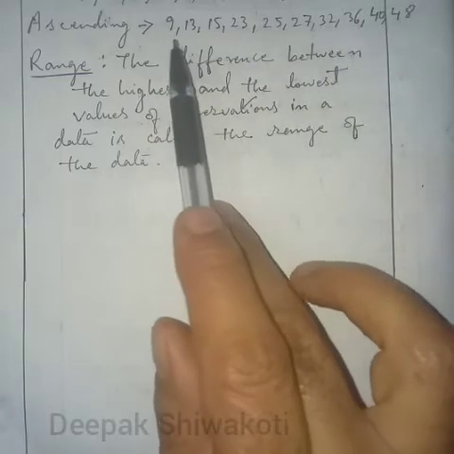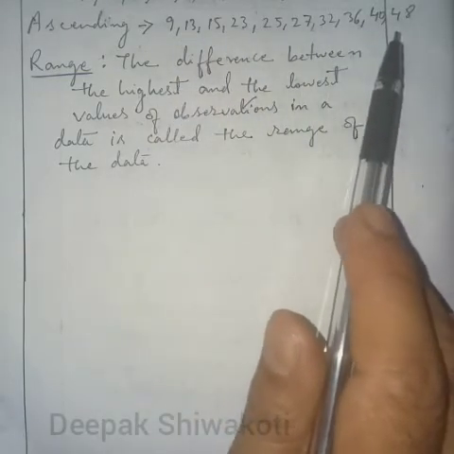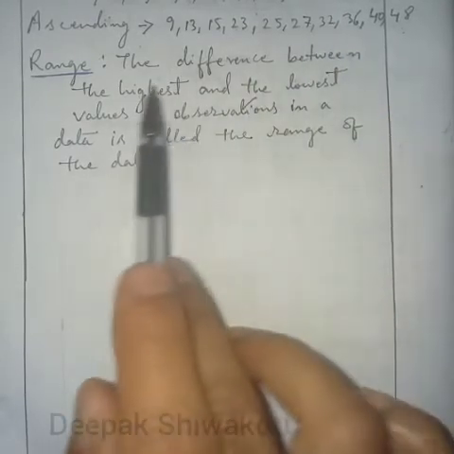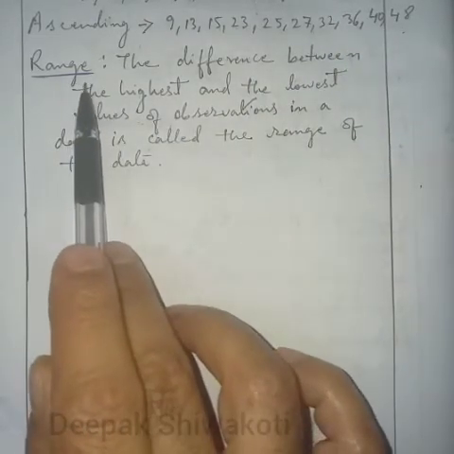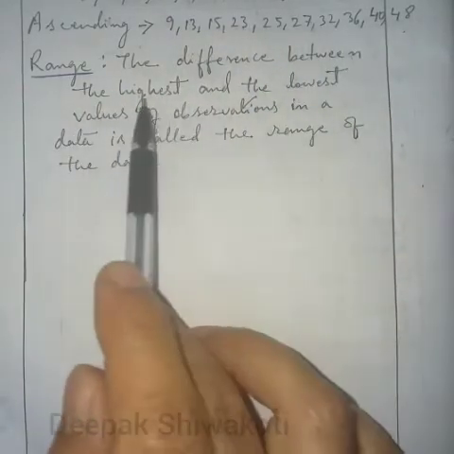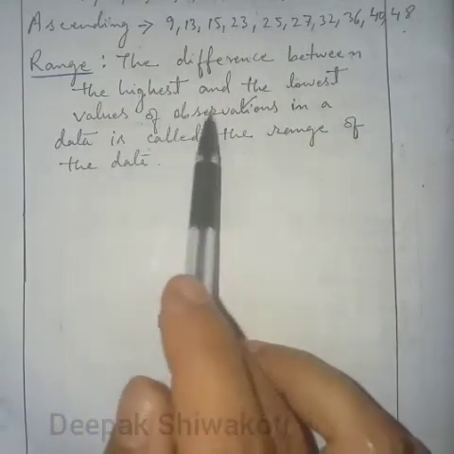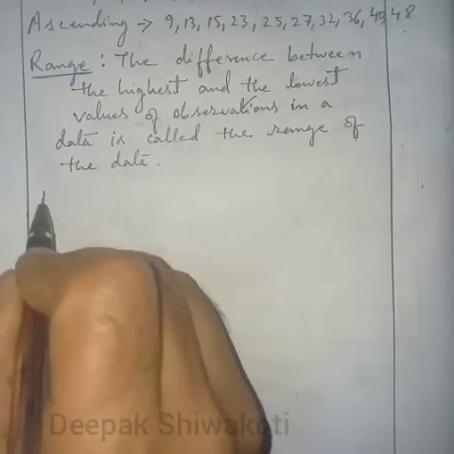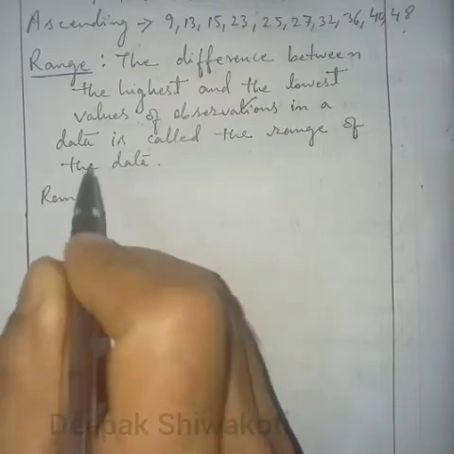When we find the difference, we'll get the range of the given data.